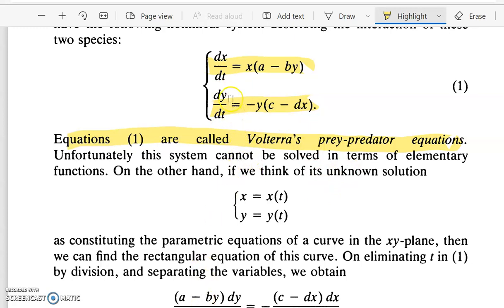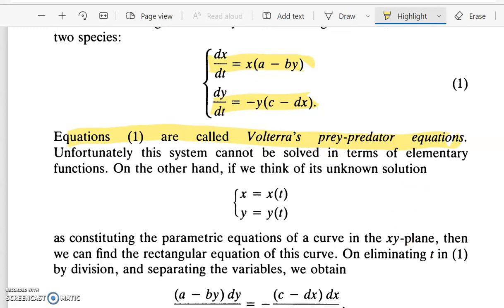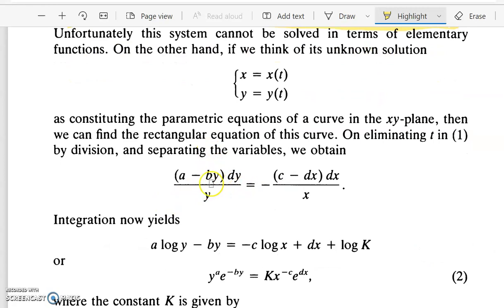I can find dt from both the equations. So we will be getting dx by x into a minus by equal to dy by y into minus c plus dx. When we equate, we will be getting an equation of this form.